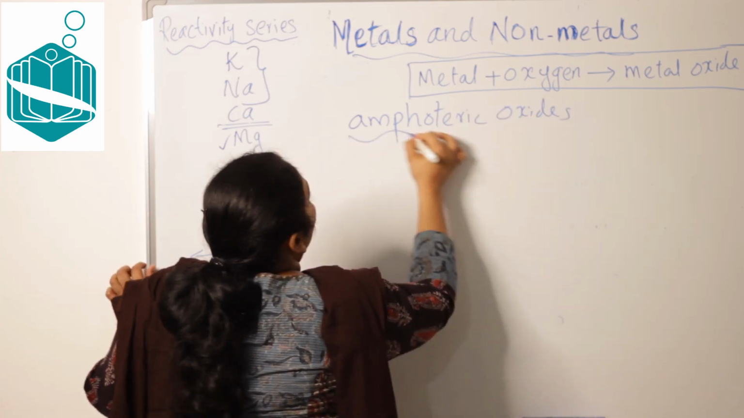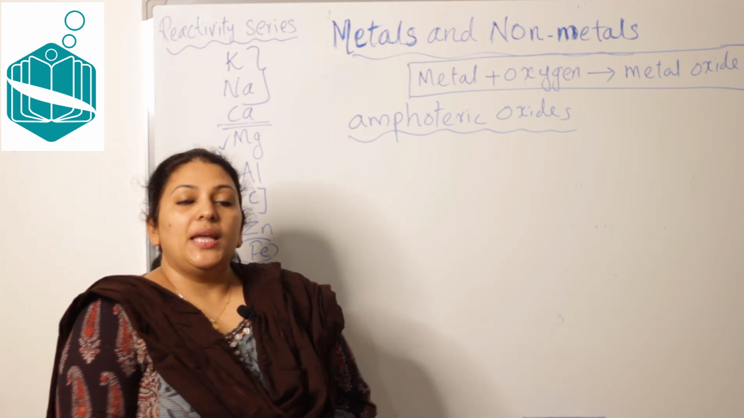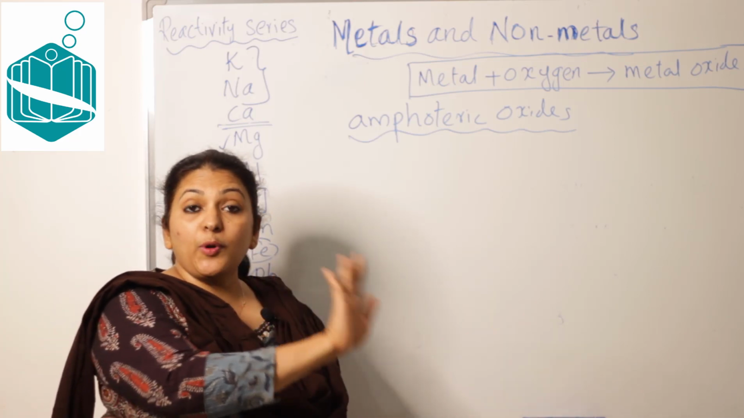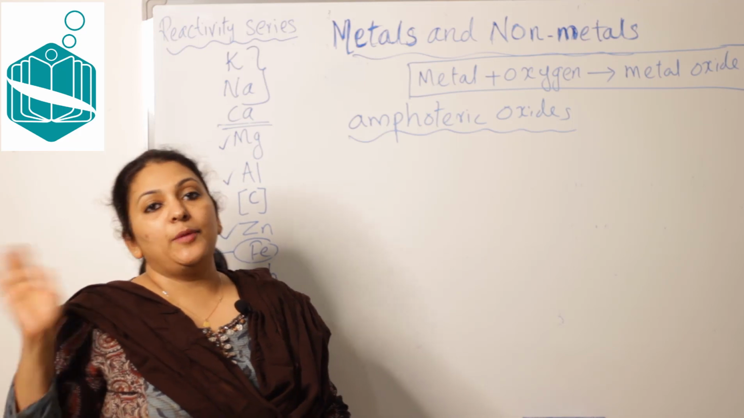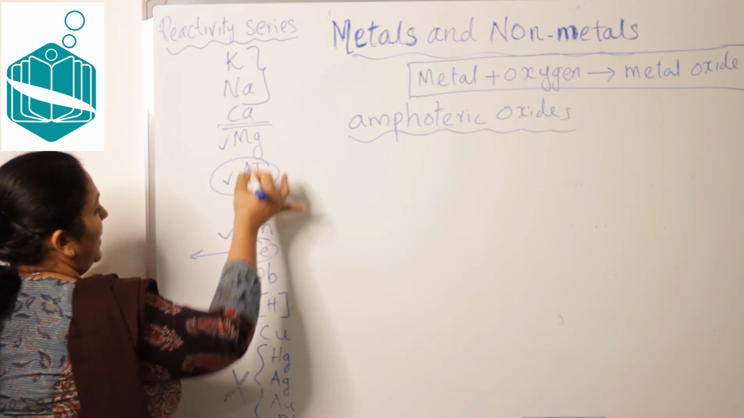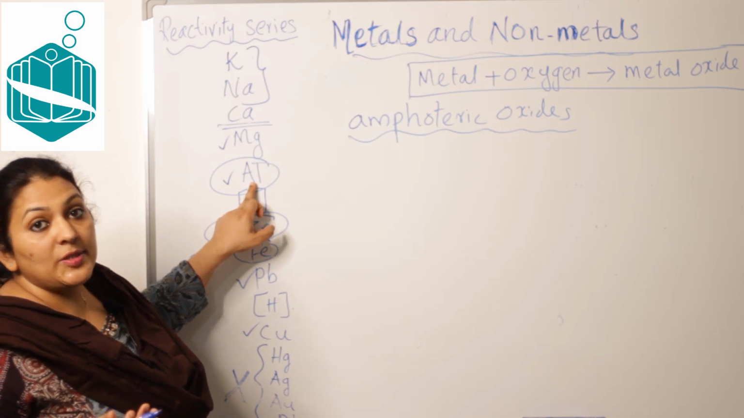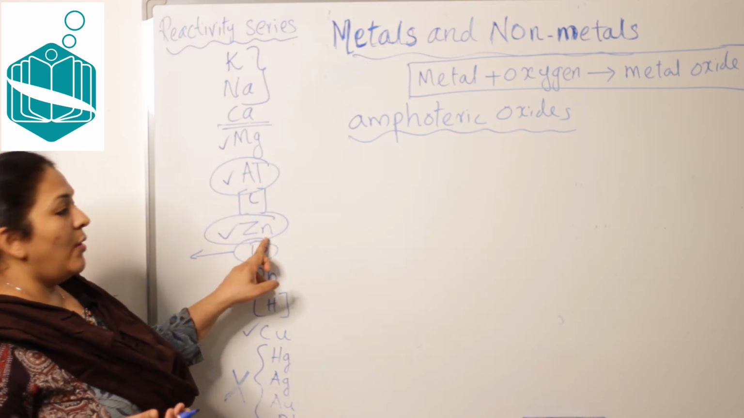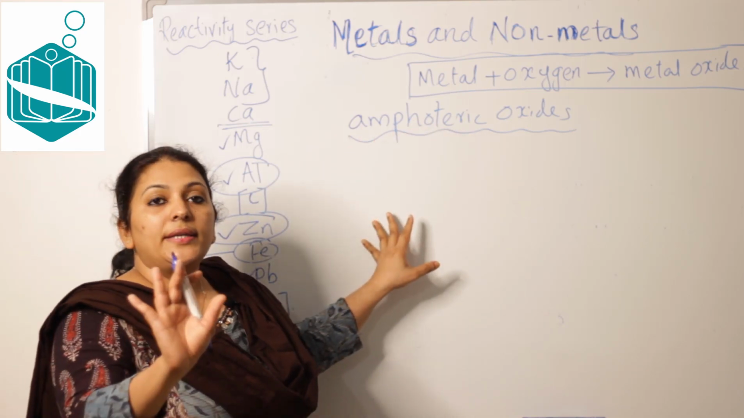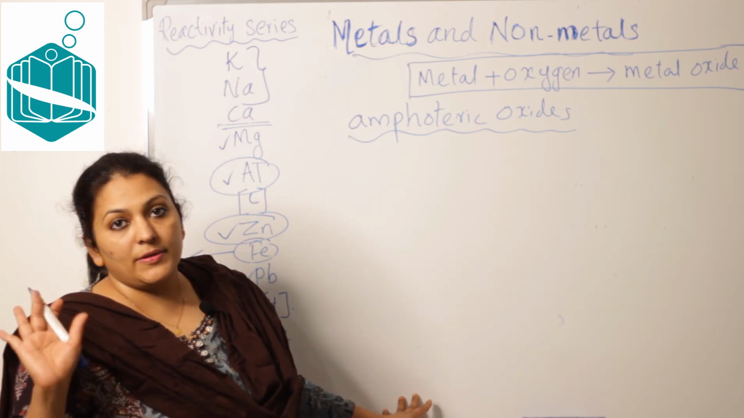Amphoteric oxides. Amphoteric oxides means they will show both properties, basic properties and also acidic properties. For example, metal oxides such as aluminium oxide and zinc oxide form amphoteric oxides. Let's see with chemical equations why they are amphoteric oxides.